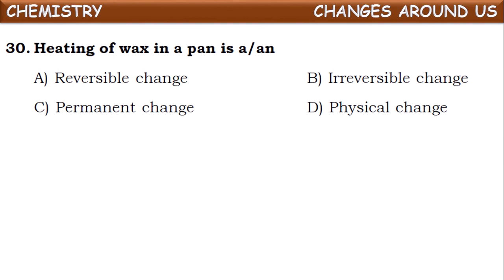heating of wax in a pan is what kind of change? If we heat wax, it converts into liquid wax. That is a physical change. And when you cool this liquid wax again, it converts into solid wax. So it can be reversed, so it is a reversible change also. There is no change in its chemical composition, hence it is a physical change. So it is a reversible change as well as a physical change.